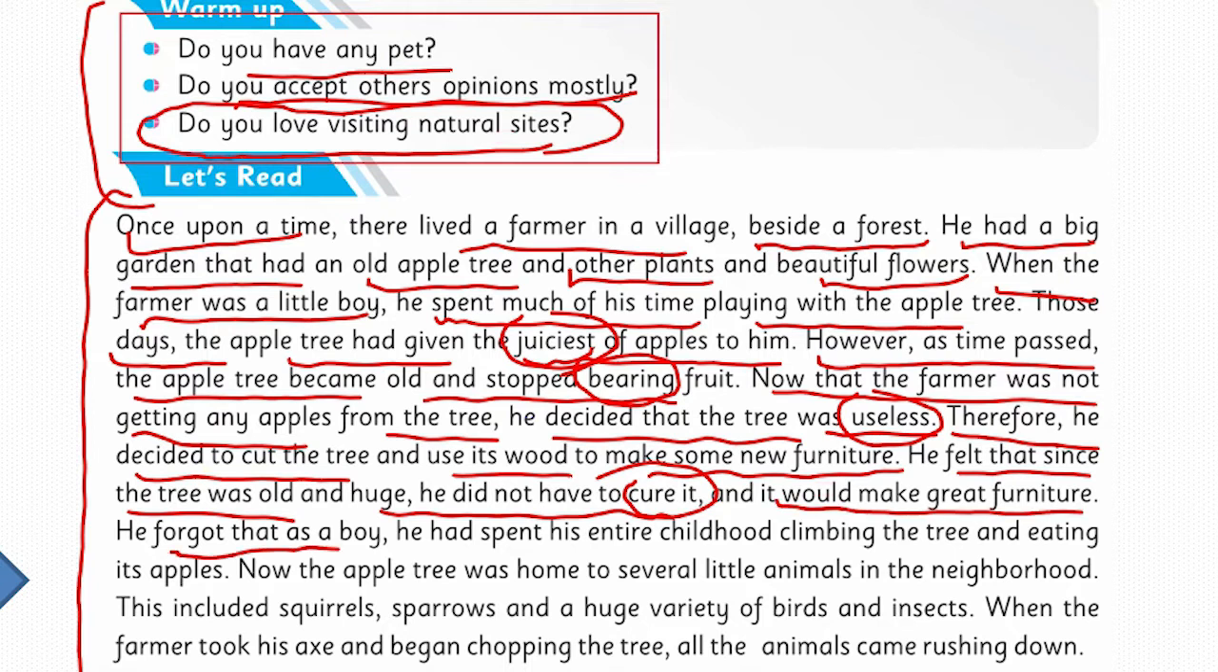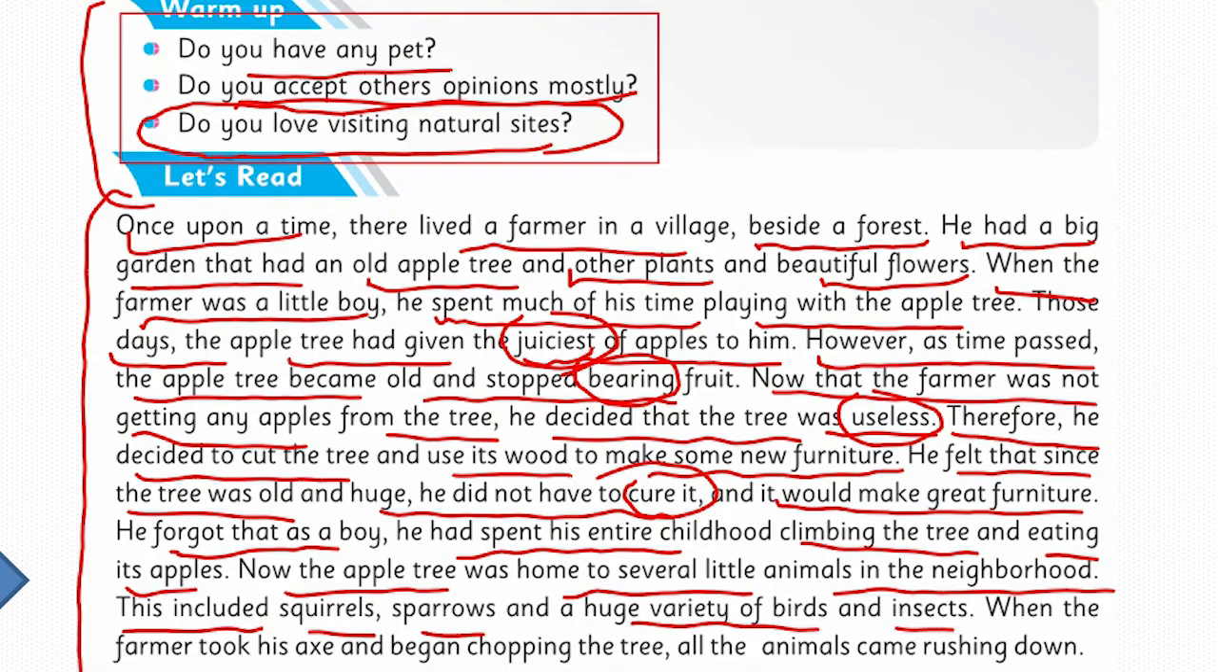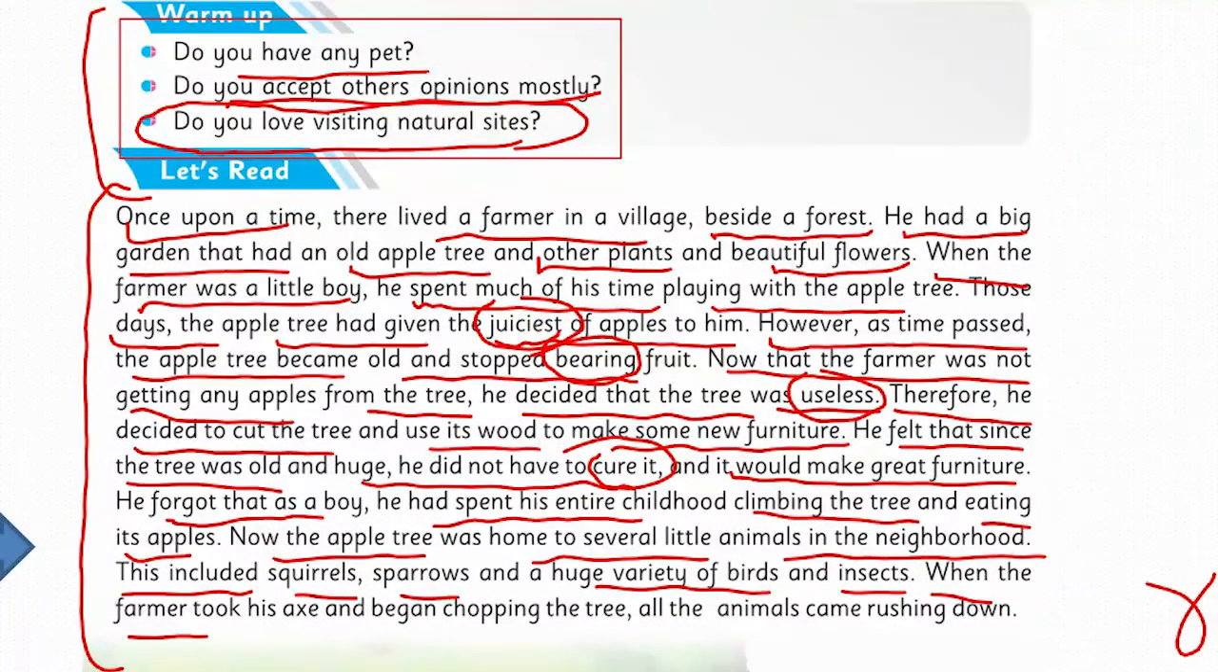He forgot that as a boy he had spent his entire childhood climbing the tree and eating its apples. Now the apple tree was home to several little animals in the neighborhood. These included squirrels, sparrows, and a huge variety of birds and insects. When the farmer took his axe and began chopping the tree, all the animals came rushing down.